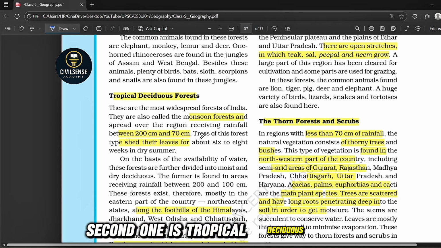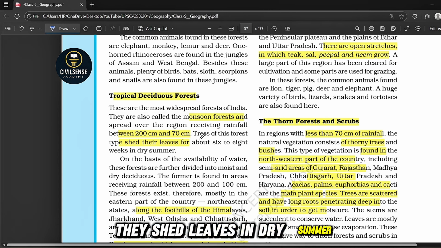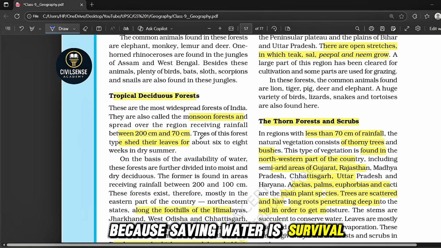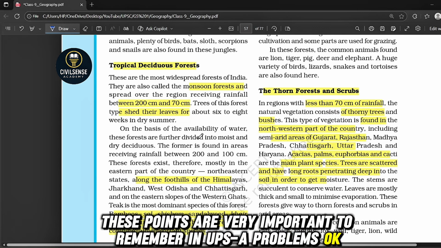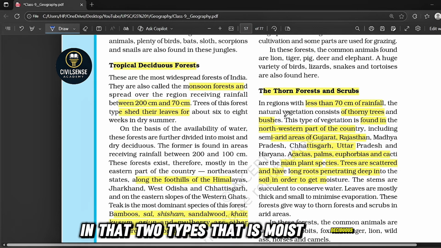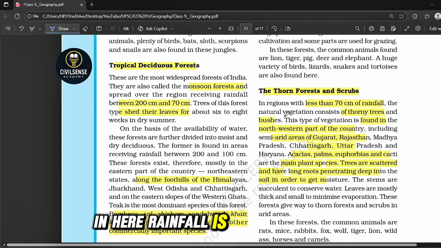Second one is tropical deciduous forest. These are the most common forests in India. They shed leaves in dry summer because saving water is survival. These points are very important to remember for UPSC prelims. There are two types. First is moist deciduous. Here, rainfall is around 200 to 100 centimeters, and it is found in Jharkhand, Chhattisgarh, Odisha and northeastern states. Trees like teak, sal, bamboo and sandalwood are common.